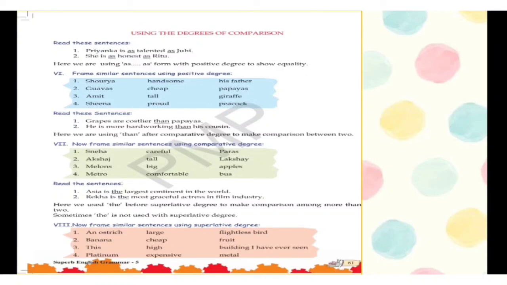Now children, as we have learned that in comparative degree we use than, similarly in the superlative degree we use the before the superlative degree to make comparison among more than two people or things. Okay, but you need to remember that sometimes we do not use the with the superlative degree. Now let's frame sentences. An ostrich is the largest flightless bird. I hope you will be able to do the others.